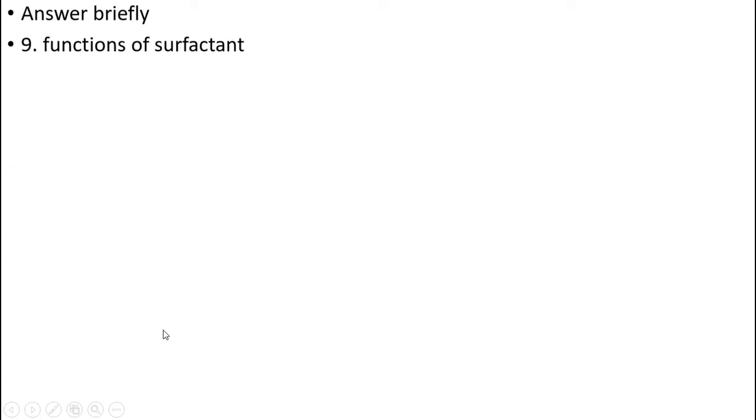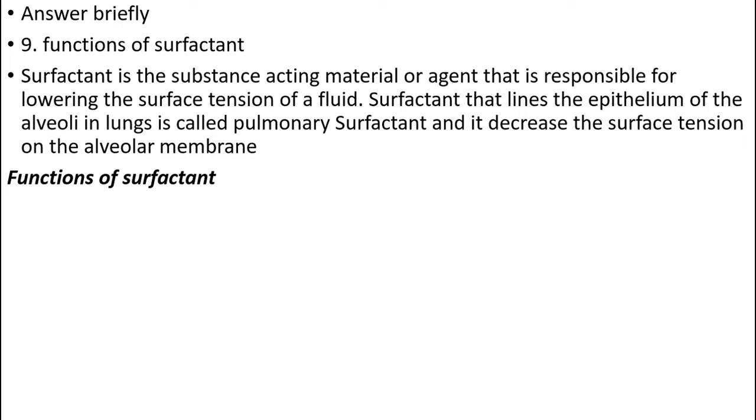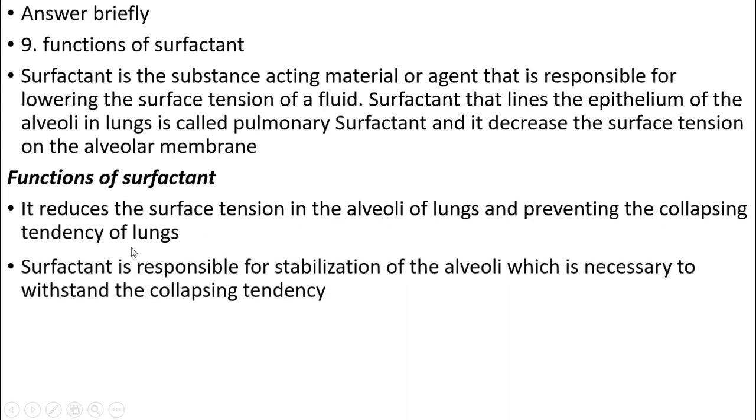Answer briefly. Functions of surfactant. Surfactant is a substance, acting material or agent that is responsible for lowering the surface tension of a fluid. Surfactant that lines the epithelium of alveoli in the lungs is called pulmonary surfactant, and it decreases the surface tension of the alveolar membrane. Functions of surfactant include: it reduces the surface tension in the alveoli of the lungs and prevents the collapsing tendency of the lungs.